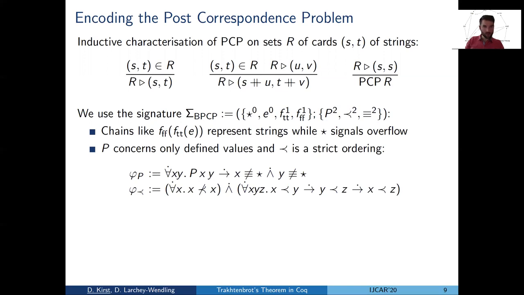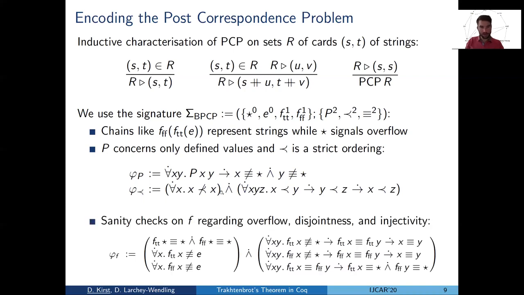And then we need formulas enforcing that the relation symbols are interpreted correctly. So at least the sanity condition on P is that it applies only to well-defined values. And the ordering should be indeed a strict ordering. And then there are also some sanity checks for F regarding overflow, disjointness, injectivity.